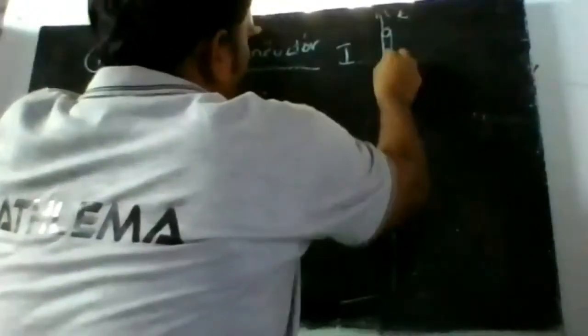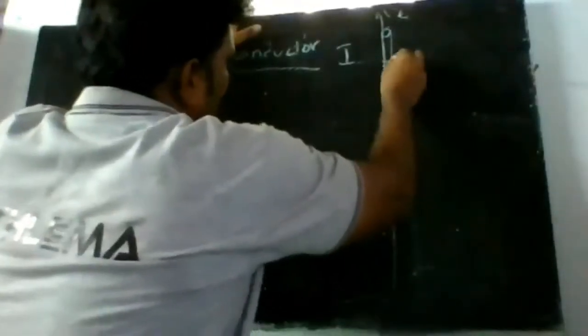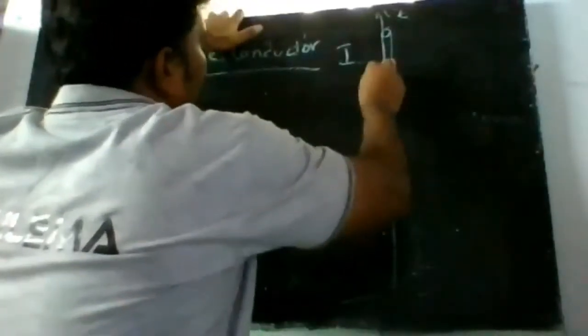Let us assume a small part of this conductor, and let its length be dl.